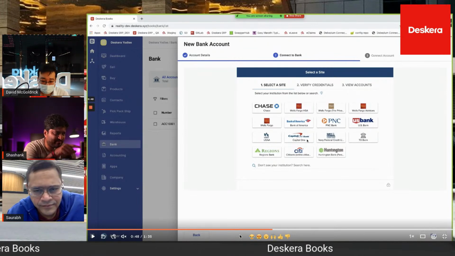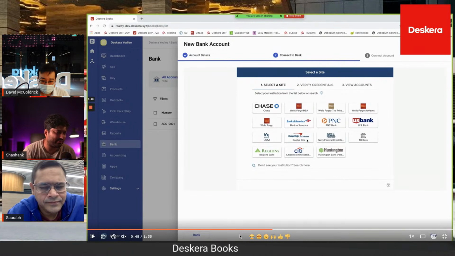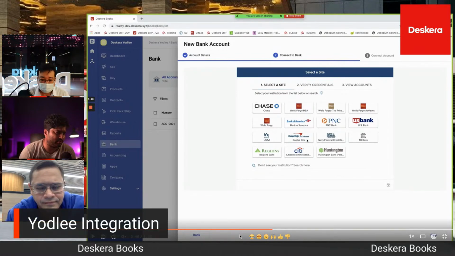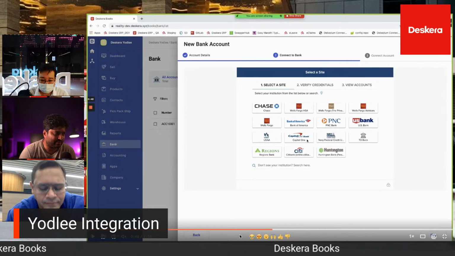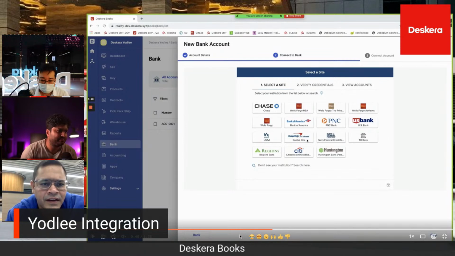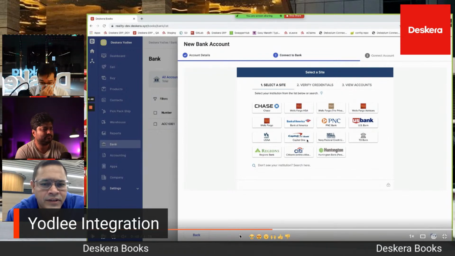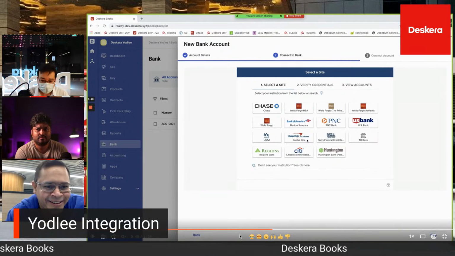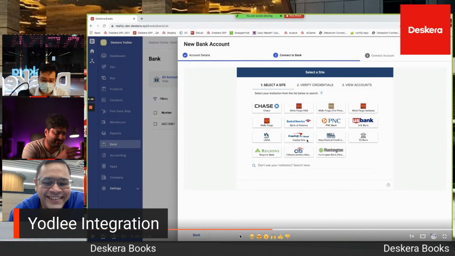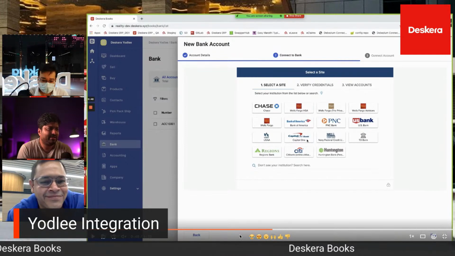We'll probably have to add a better UI on the selection part, because users won't know what is Plaid, what is Salt Edge, what is Yodlee, right? That's already in the plans, but we are adding so quickly that the thought process is let's add first, and then we will go ahead and change that.